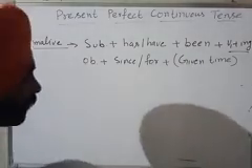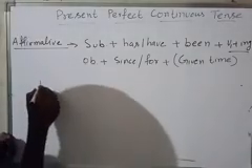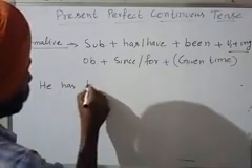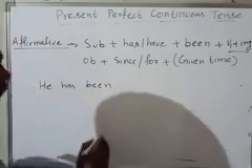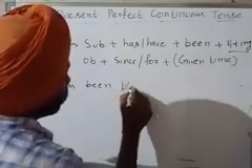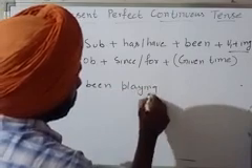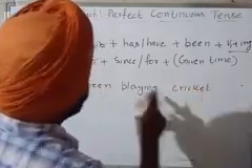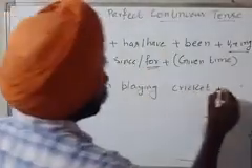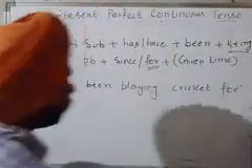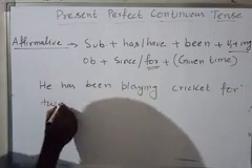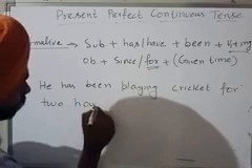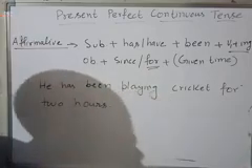Now I am going to give you one example. For example, he has been playing cricket for 2 hours.